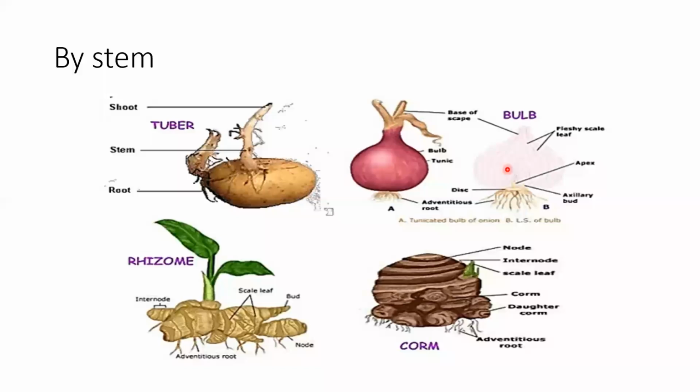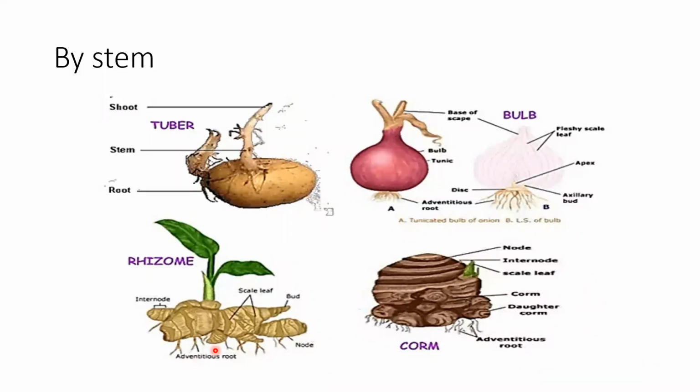Likewise, bulb, onion. Onion is a bulb in which the center is the stem part of the onion, and the purple surrounding layers are the scaly fleshy leaves. The brown fibrous structure is the adventitious roots of an onion. So onion also germinates when it is kept for a few days, and it gives rise to a green stem. So when it is also sown under the soil, it gives rise to the new plant.